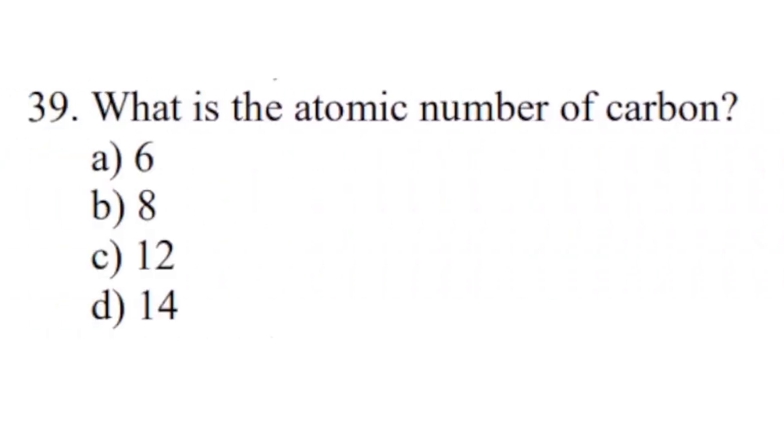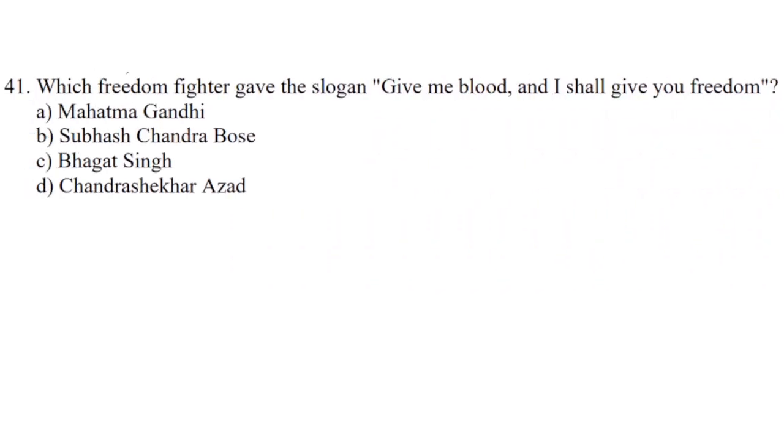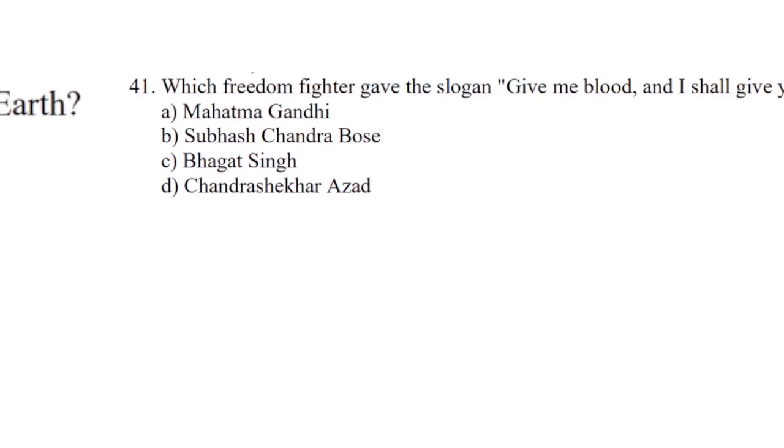Question number 39. What is the atomic number of carbon? Correct answer is option A, 6. Question number 40. Which part of the plant conducts photosynthesis? Correct answer is option C, leaves. Question number 41. Which freedom fighter gave the slogan, "Give me blood and I shall give you freedom"? Correct answer is option B, Subhash Chandra Bose.